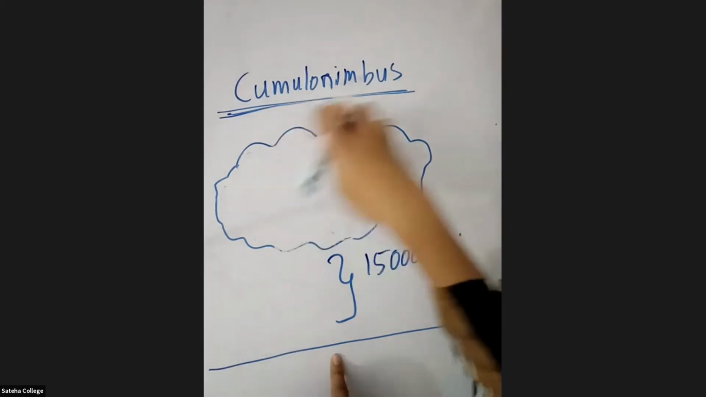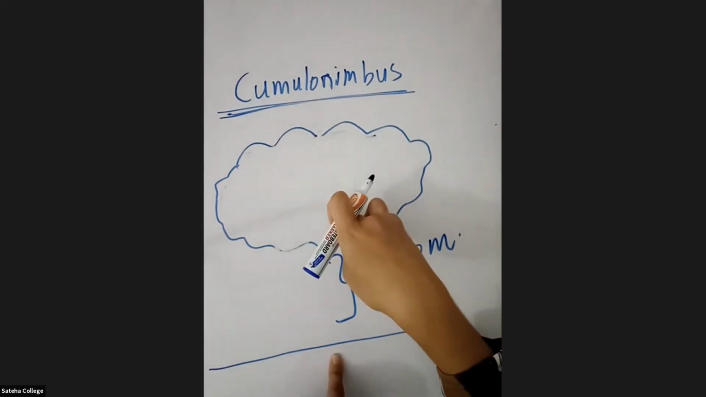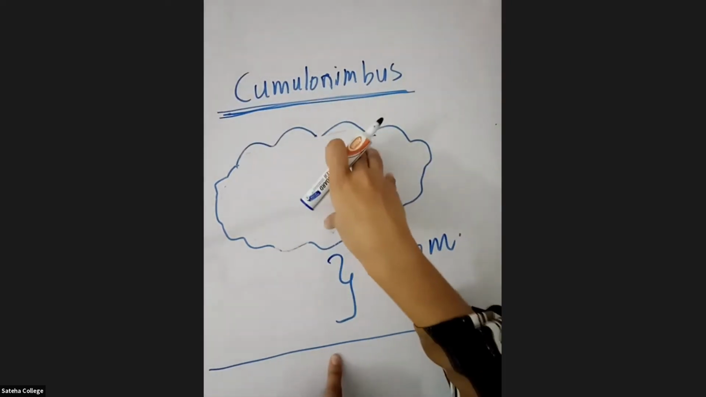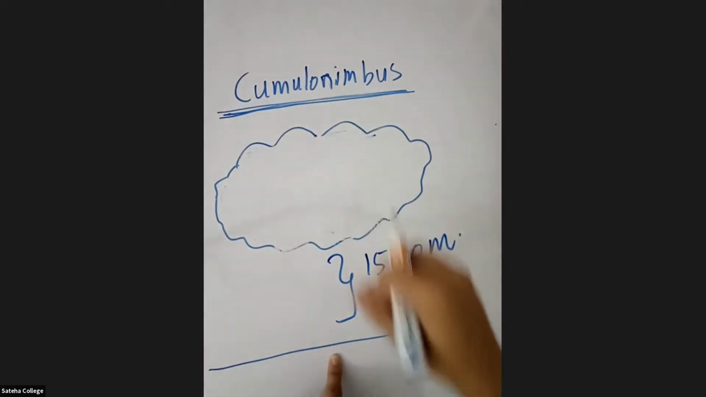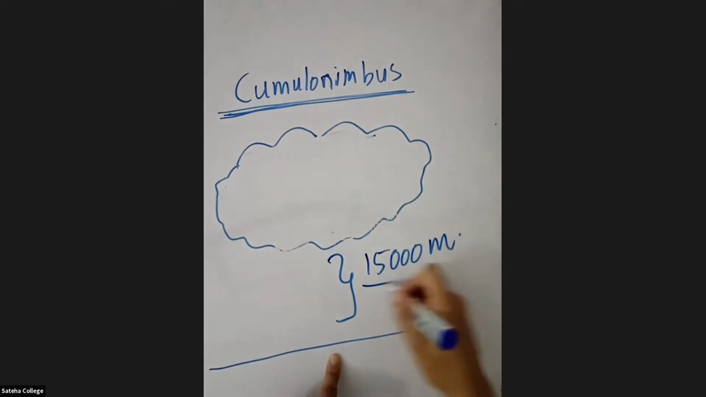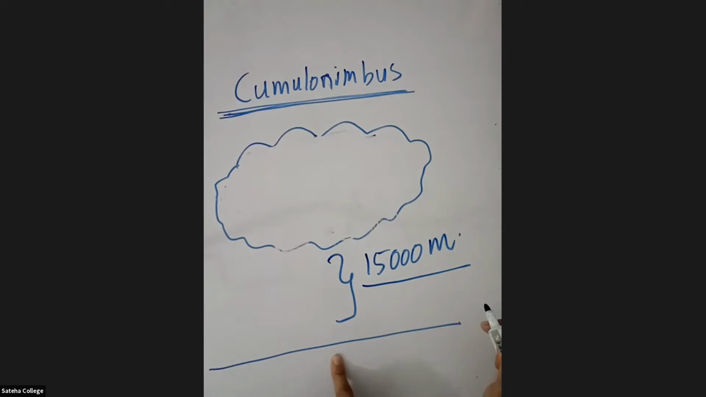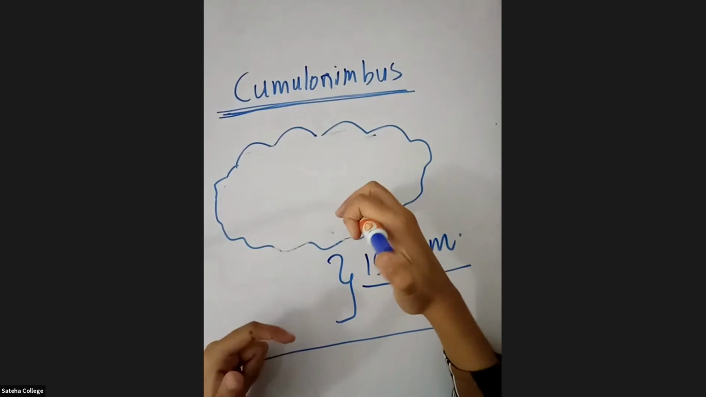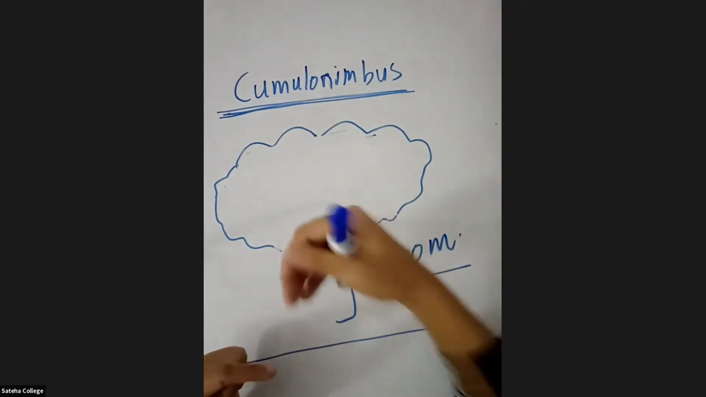Cumulonimbus cloud is a special type of cloud where lightning occurs, right? So the distance between the land and these cumulonimbus clouds is going to be 15,000 meters, right? How many meters? 15,000 meters. So the next thing is how lightning occurs. I'm going to teach you how lightning occurs.